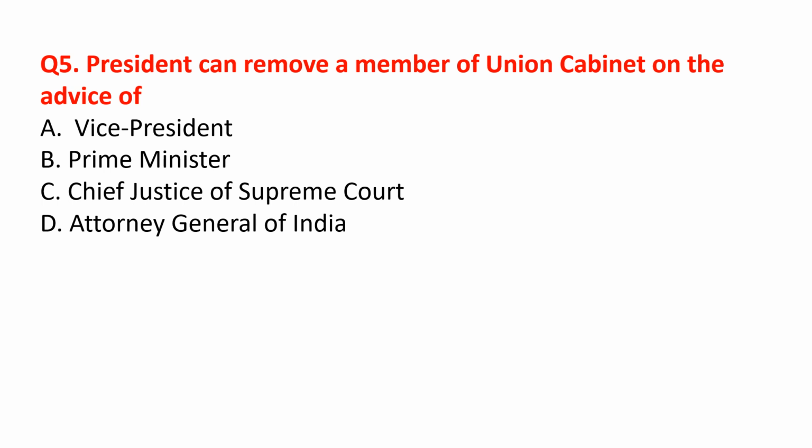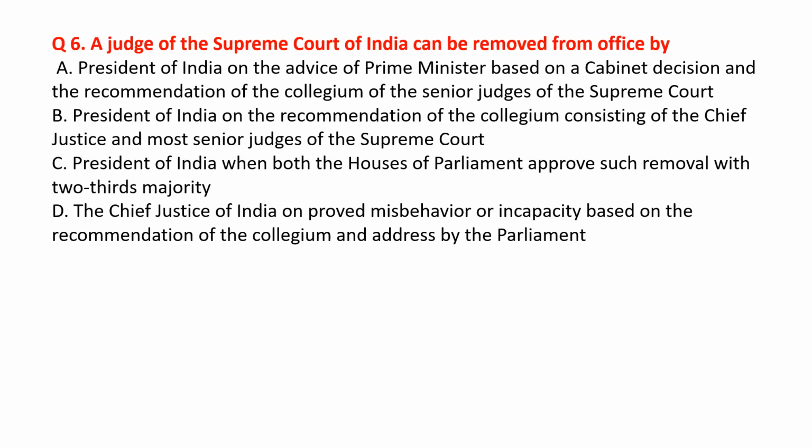The President can remove a member of the Union Cabinet on the advice of the Prime Minister. A judge of the Supreme Court of India can only be removed through the impeachment process.